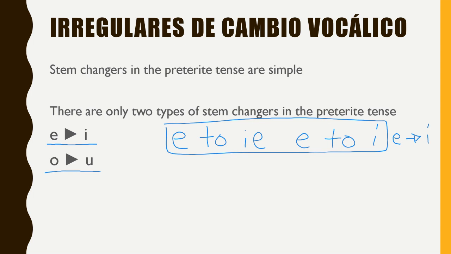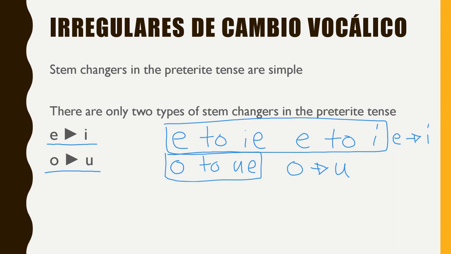And then O to U, in the present tense, we used to have O to UE, right? But now those verbs, they can't do that anymore. They can only change their O to a U. So it's just a simpler change. It's one vowel changes into another vowel instead of the possibility that it can change into two different vowels.